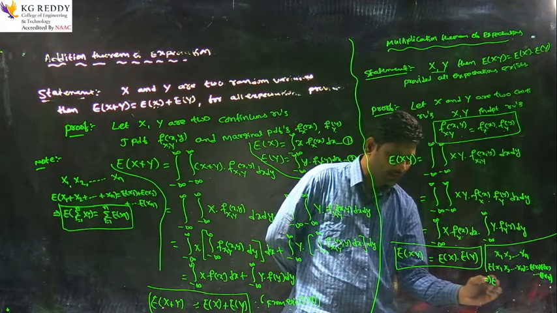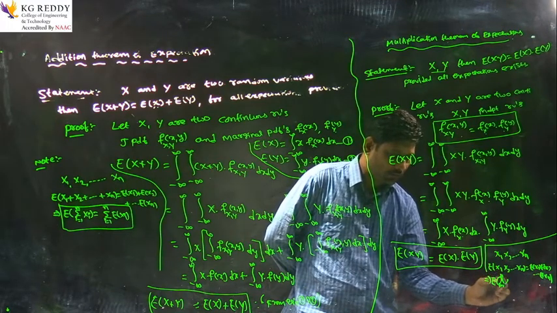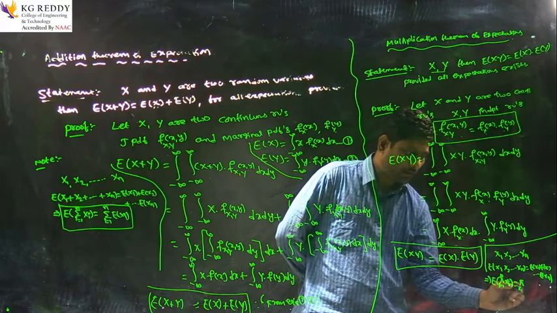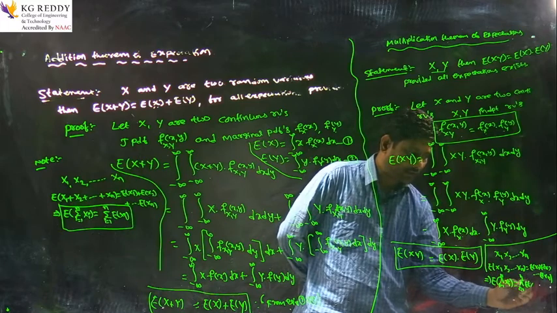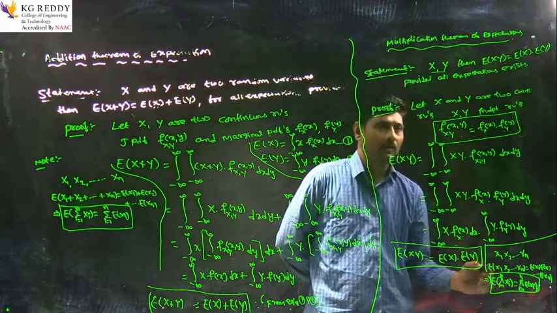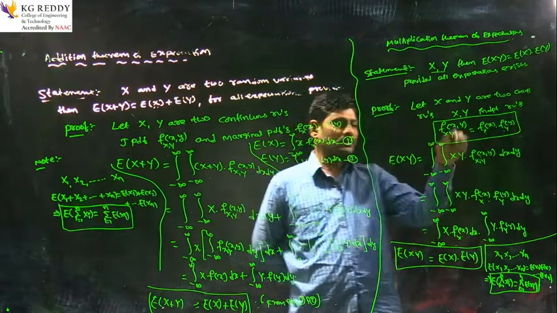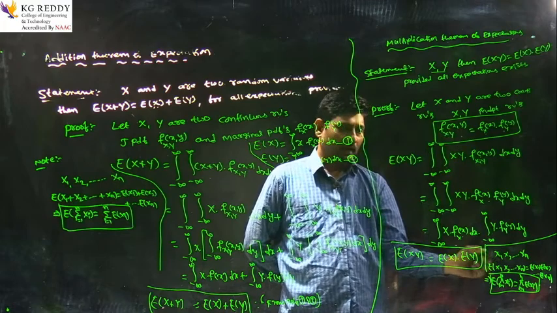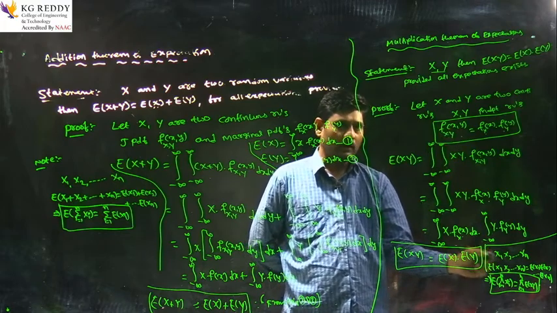Simply it can be written as expectation of product over i equals 1 to n xi equals product over i equals 1 to n expectation of xi. This is the generalization of the multiplication theorem of expectations. In this case, we have proved it only for two random variables, but this holds for n independent random variables.